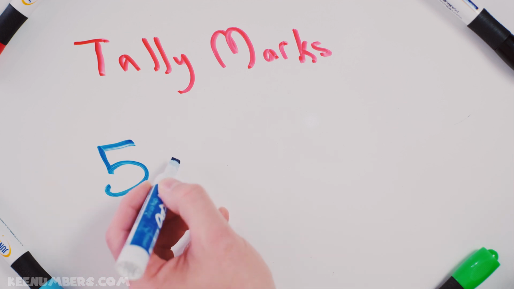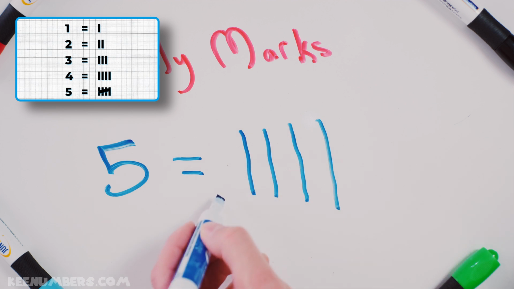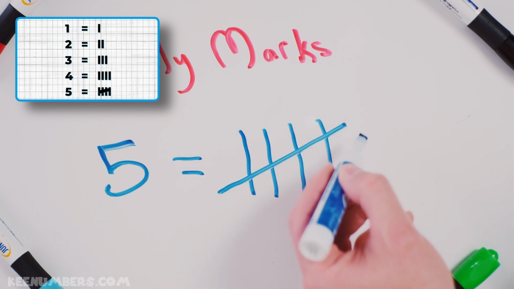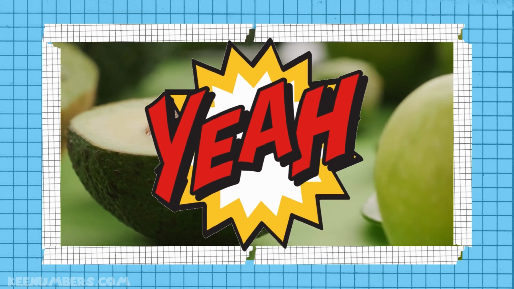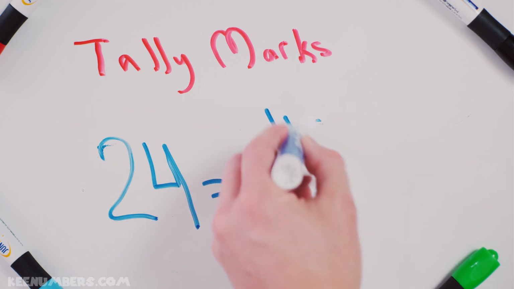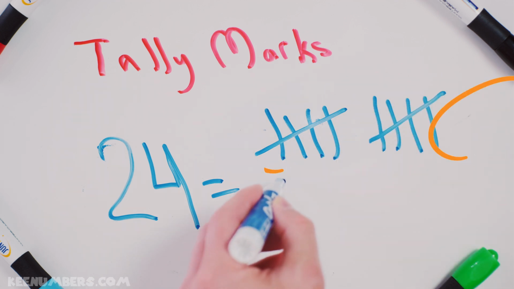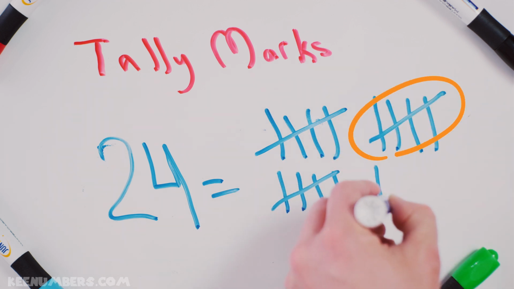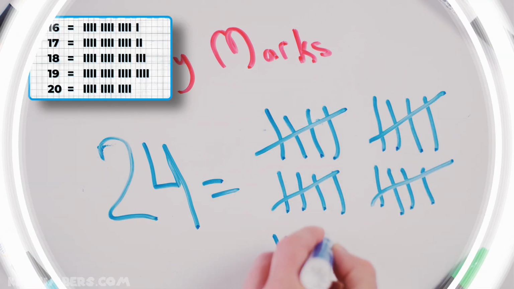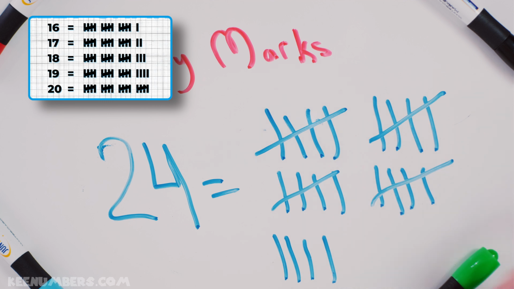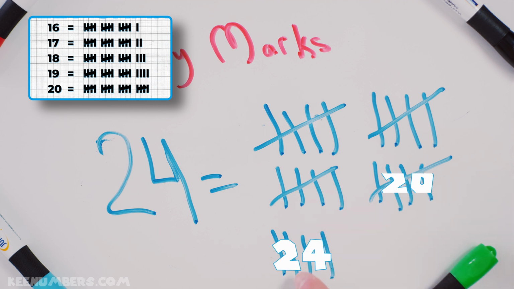We already saw it, but let's look at 5. In terms of tally marks, you're gonna go 1, 2, 3, 4, and every 5th one, you draw a line that is diagonal. That's 5 as tally marks. What about 24? We're gonna go 1, 2, 3, 4, 5. Don't forget to do the diagonal line every 5. 1, 2, 3, 4, 5. We're at 15. Keep going. Now we're at 20. Hey, we need 4 more. That's 24 in terms of tally marks. You have 5, 10, 15, 20, 24.